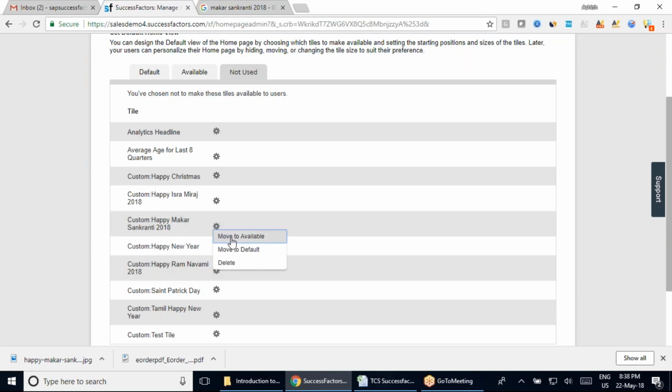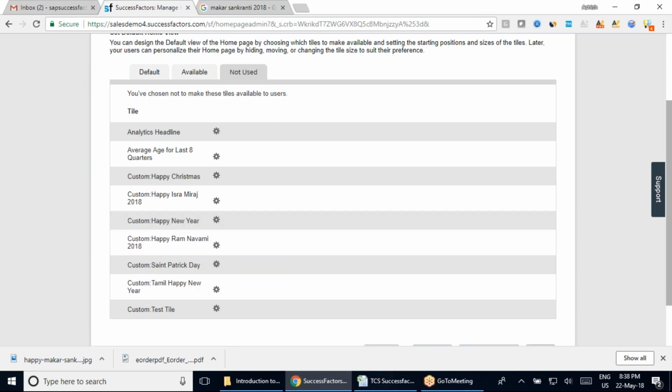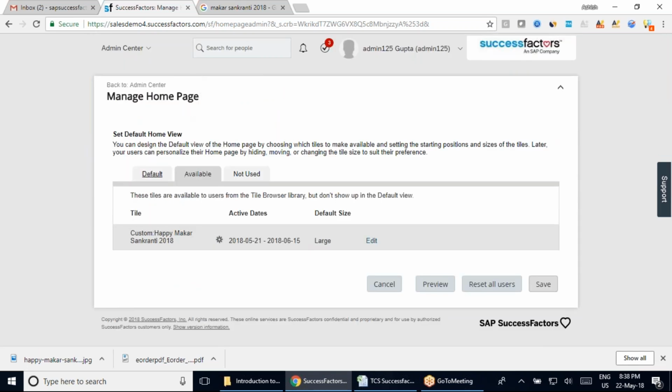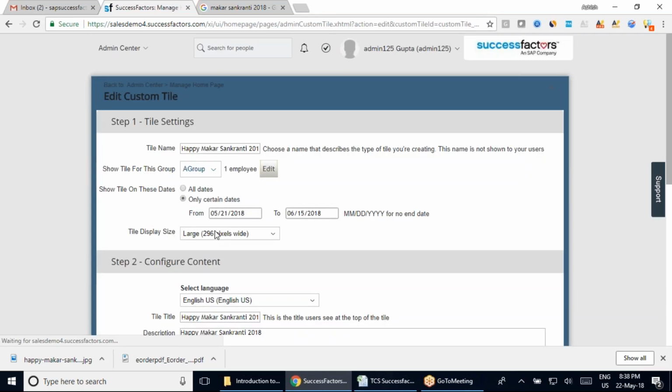I am going to move this to Available, which is this tab that we have here. And here you can see the whole section has come up, and now it is open for editing and everything. Again, you can go ahead and make changes like the date change. But by the way, most of the Indian festivals, in fact all the Indian festivals, fall on a fixed date.